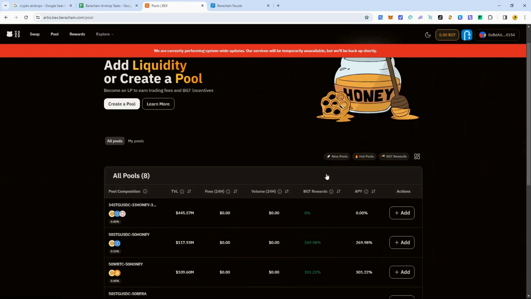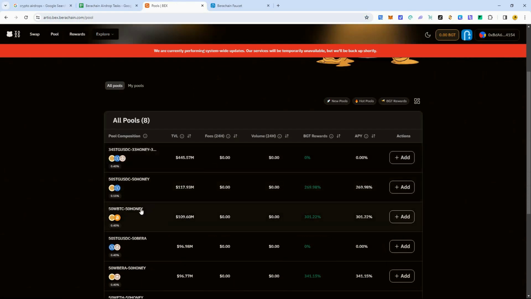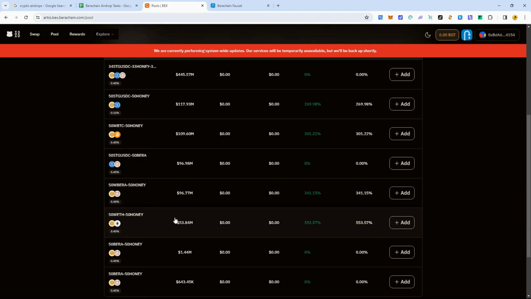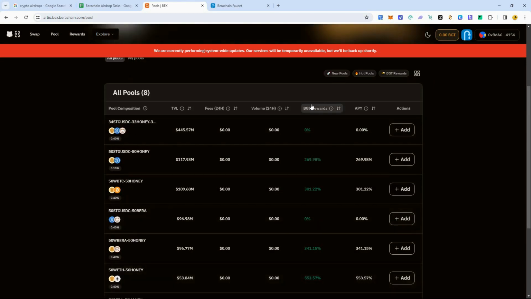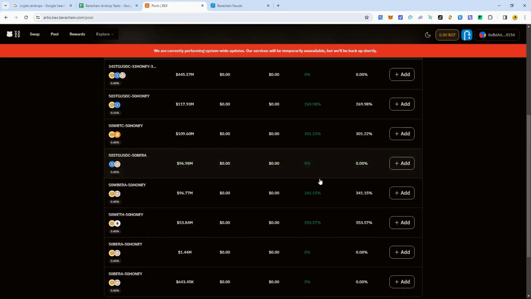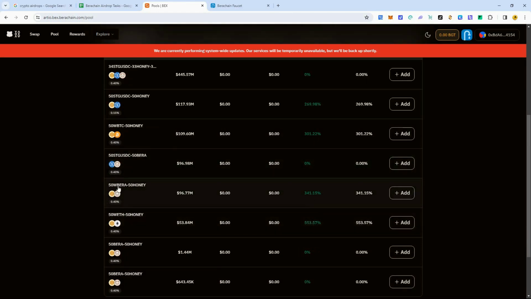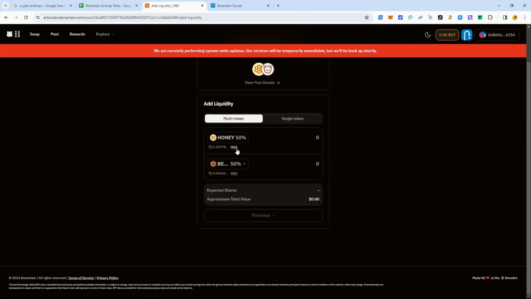Okay, we're going to add to the honey Bera. You can do any of these, but we already have some Bera and honey. Okay, and you want to make sure it's the one that's actually giving rewards, because some of these aren't actually paying the rewards. So you can see this is a good one to do right here. 50% Bera, 50% honey. Let's add some liquidity to that one.